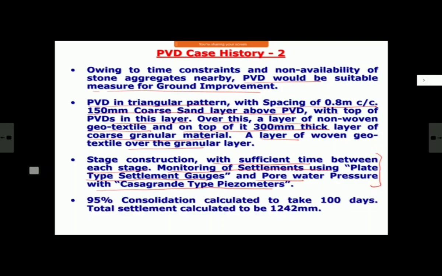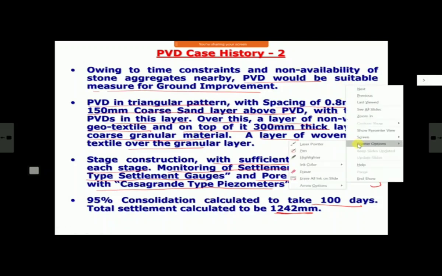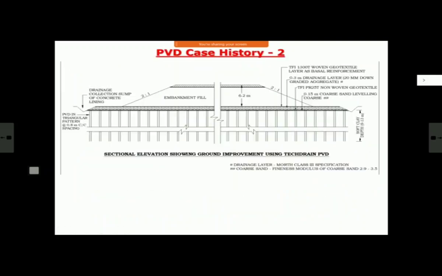And here, of course, they took 95% consolidation in the design, and it took around 100 days. And you can see total settlement was 1242 mm in a 6.2 meter bank. I have been telling you previously also that settlement in these soils is very significant. It is not a small amount of settlement. This is how it was.